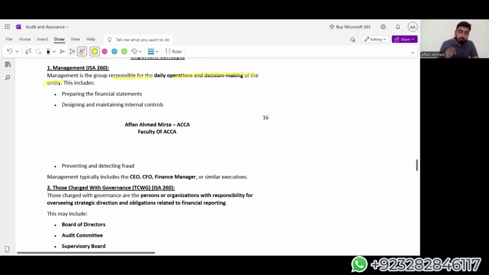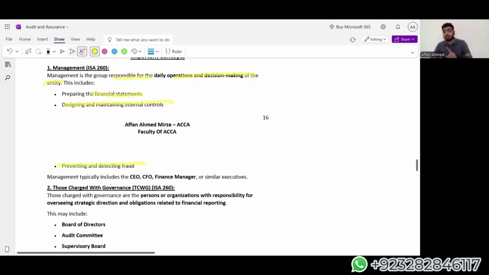Management is responsible for preparing the financial statements as they work throughout the year. They are also responsible for designing and implementing internal controls. So they are accountable for preparing financial statements, designing and maintaining internal controls, and preventing and detecting fraud.